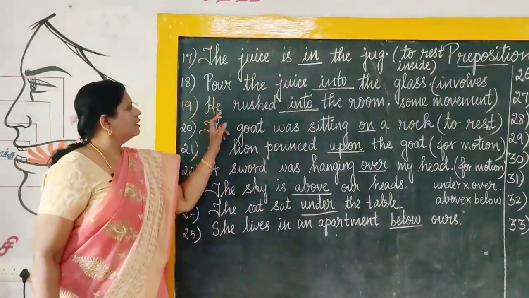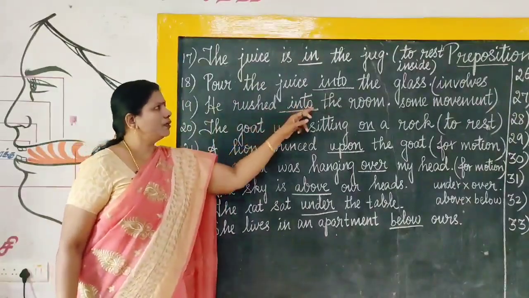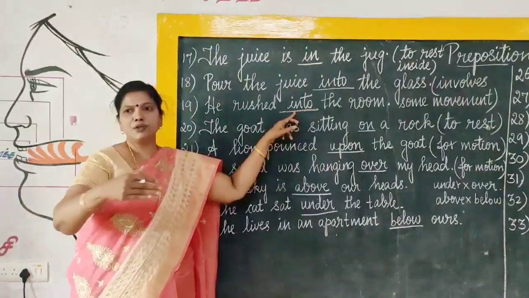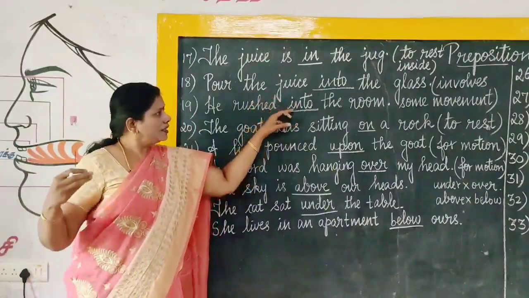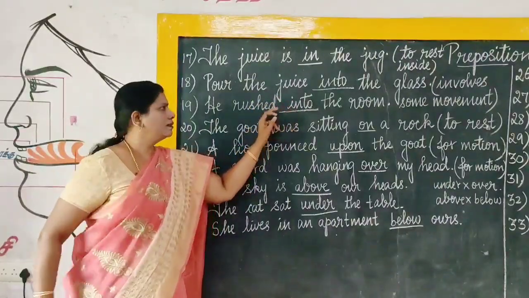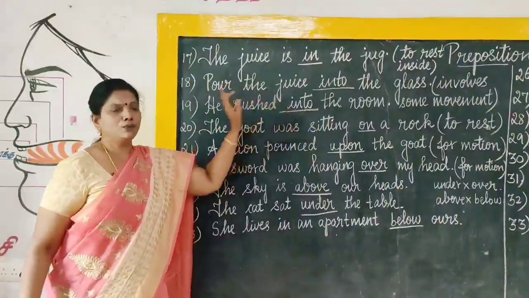So, next one, similarly, he rushed into the room. He rushed into the room. So, some action is there. It involves some movement. You have to use the preposition into.